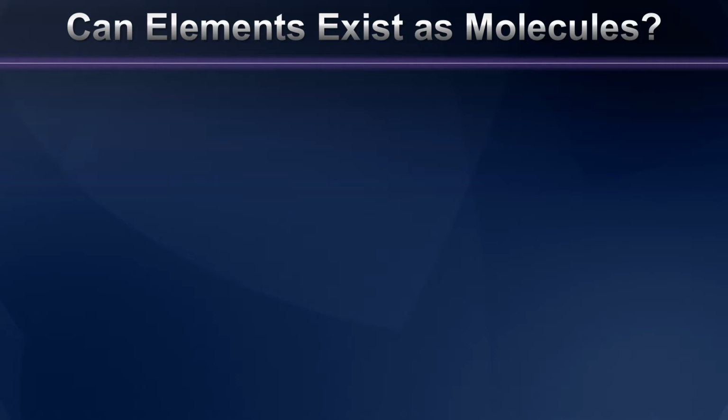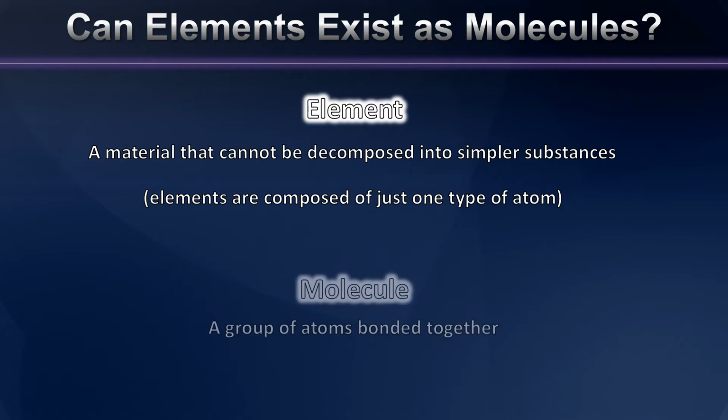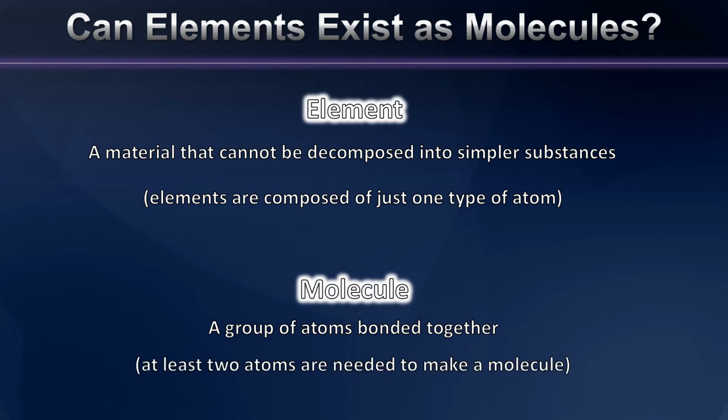So let's begin, as we often do, by setting forward a couple of definitions. First, an element. An element is any material that cannot be decomposed into simpler substances. A more practical way of saying this is elements are composed of just one type of atom. Now we also know that there is such a thing as a molecule. And a molecule is a group of atoms bonded together. So we need at least two atoms to make a molecule.